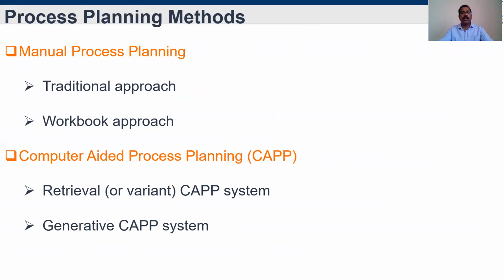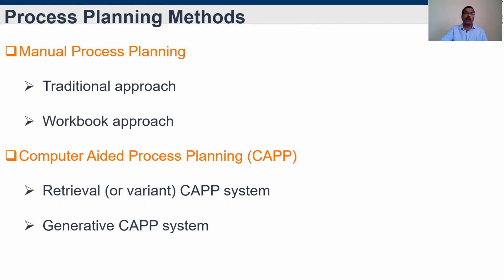Then when we go for process planning methods, what are the methods available? First one is manual process planning. Second one is computer-aided process planning. In this unit we are going to discuss computer-aided process planning. Before that, how the industry does manual process planning. First one is the traditional approach. Another one is the workbook approach. In computer-aided process planning, we have two types. One is the retrieval or variant type computer-aided process planning system. Another one is the generative type computer-aided process planning system.